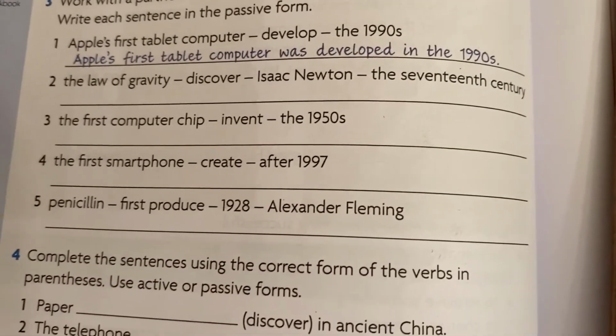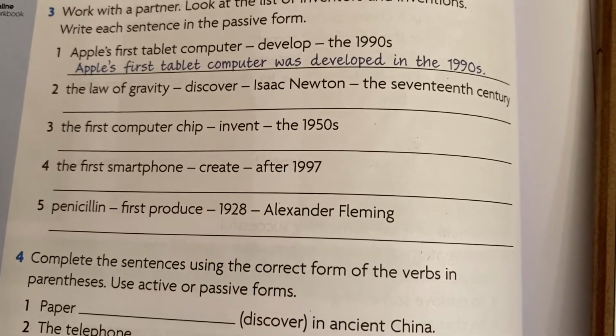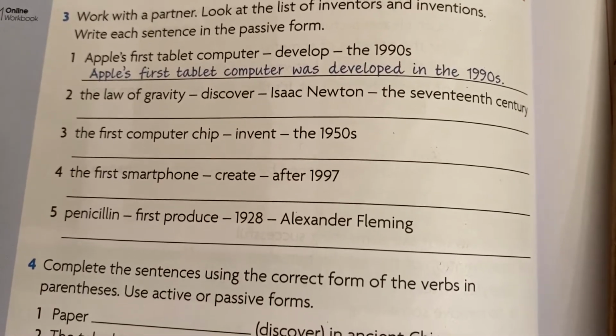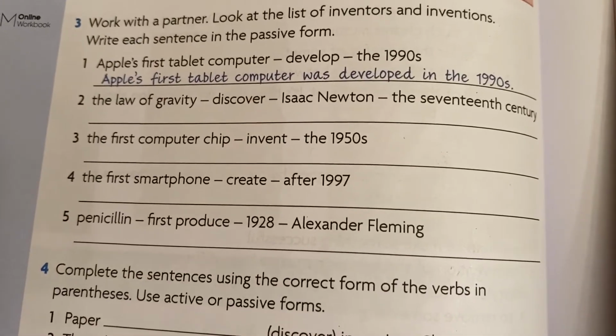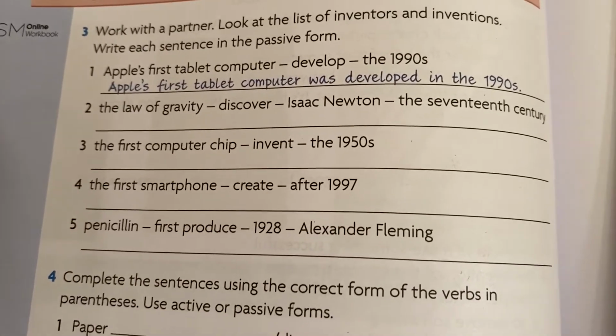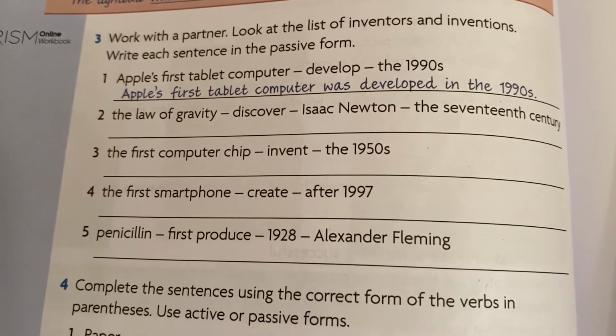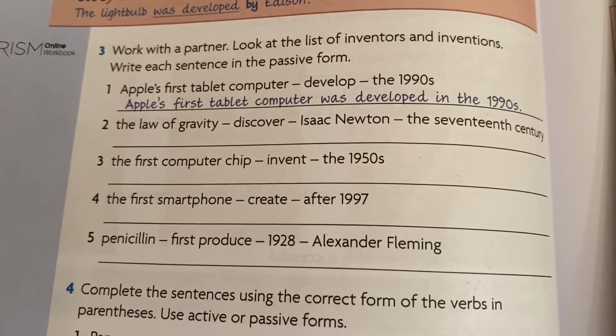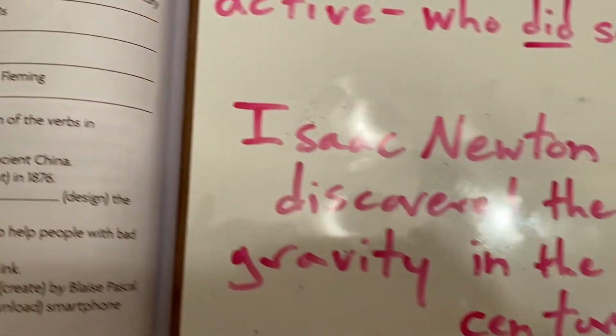Number 2, the law of gravity. They give you the verb discover. They give you who discovered gravity, Isaac Newton, and they give you when it was discovered, the 17th century. Take a moment now and try number 2 on your own. Model it after the sentence in number 1. And let's take a look.